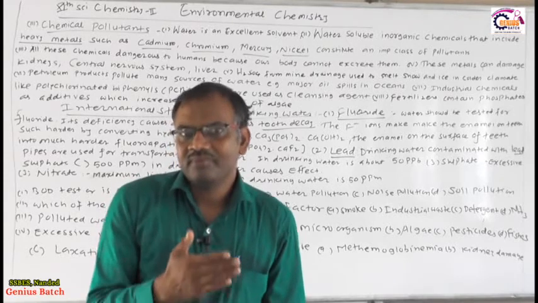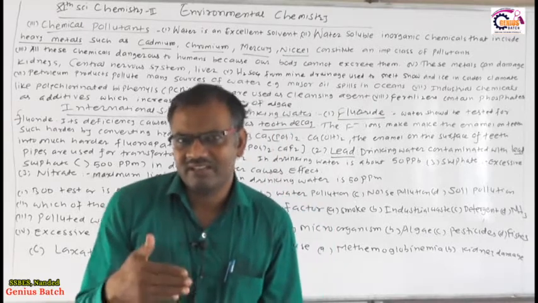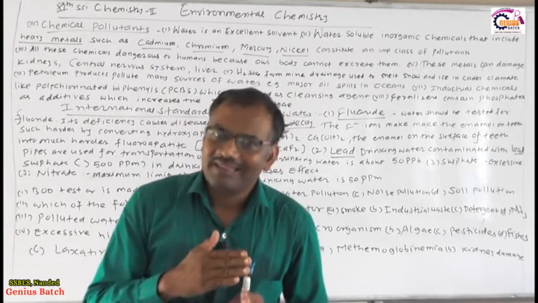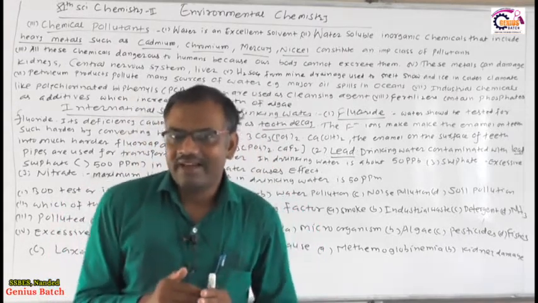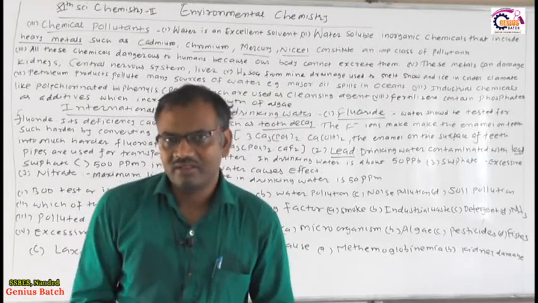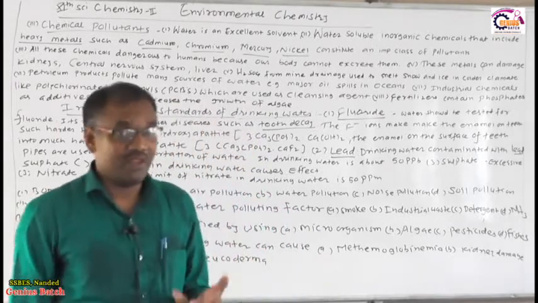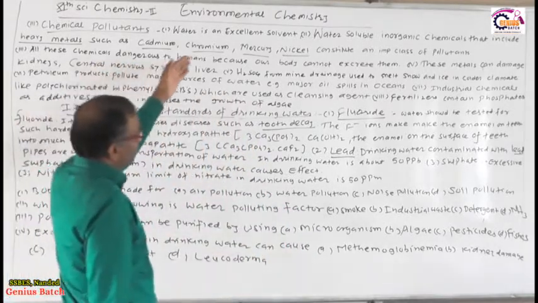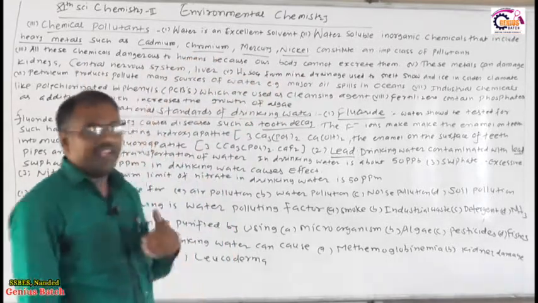Due to the nuclear waste, different chemicals like mercury and lead are released from these industries and mix with the water, so that the water gets polluted. So lead, mercury, cadmium, chromium, and nickel are the heavy metals.